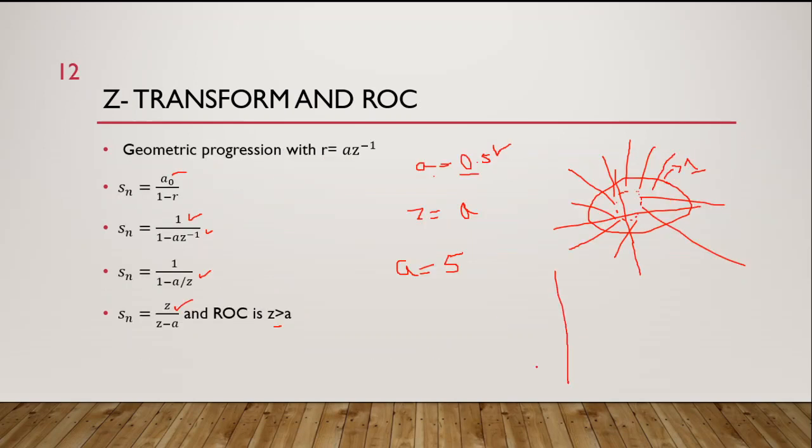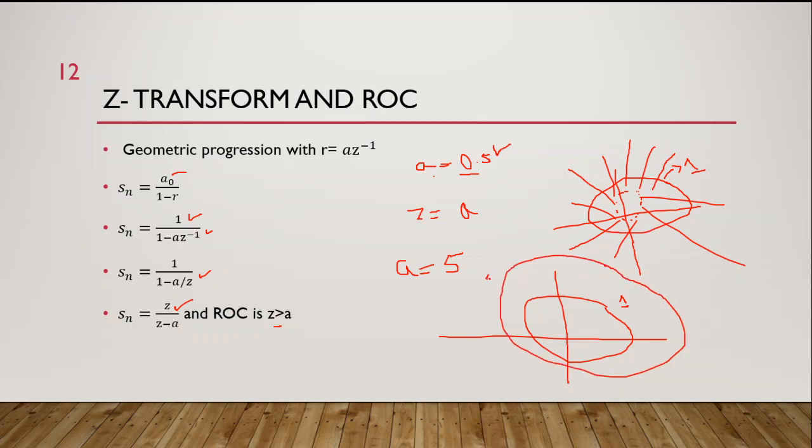How will we see it in the region of convergence? Again, we will draw the z plane and define the unit circle. This is my unit circle. Now my pole will be z divided by z minus a, where a is now 5, so my pole is at 5. So I will have a 5 here. For example, this is my circle of magnitude 5, and the region of convergence is |z| greater than a. All the values greater than 5 will be in my region of convergence.